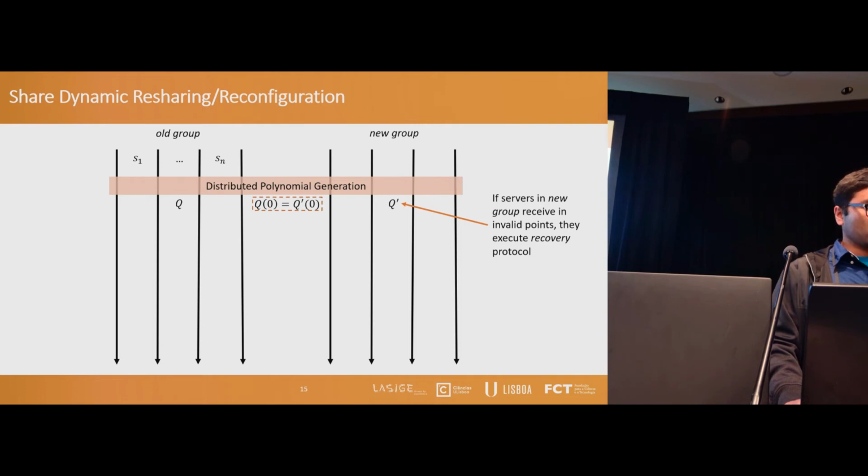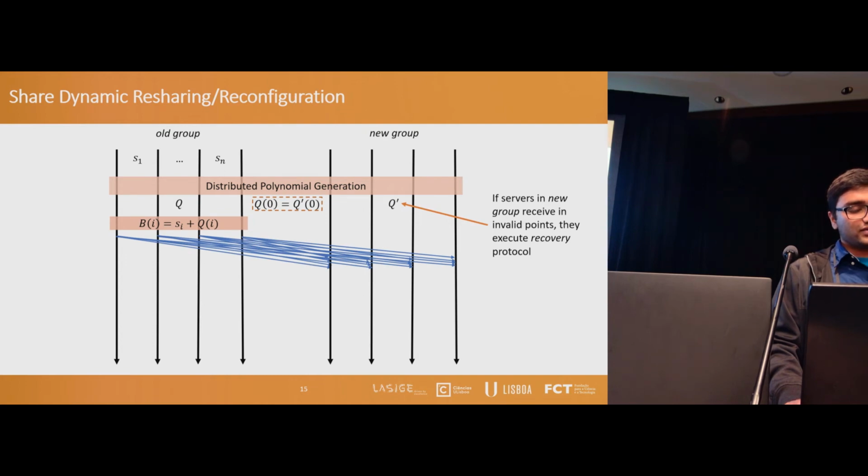Servers in the old group use one random polynomial to blind their private state before sending it to the servers in the new group. The servers in the new group collect and combine at least T+1 blinded shares and use the other polynomial to compute the reshared private state.